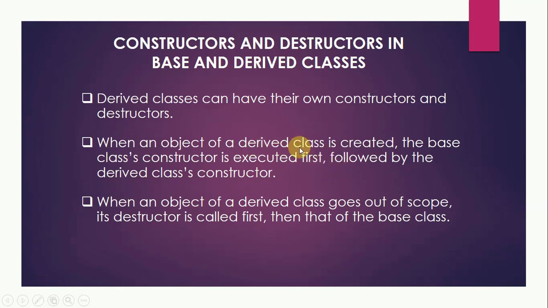It is very important to note that if we have a base class and a child class, and we are making an object of the child class only, then the constructor of the base class is called first and then the constructor of the child class. Similarly, when the object of the derived class goes out of scope, the destructor of the derived class is called first and then the destructor of the base class.